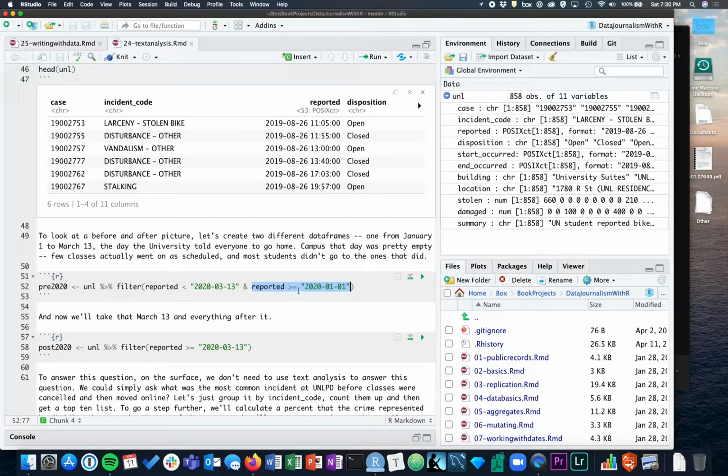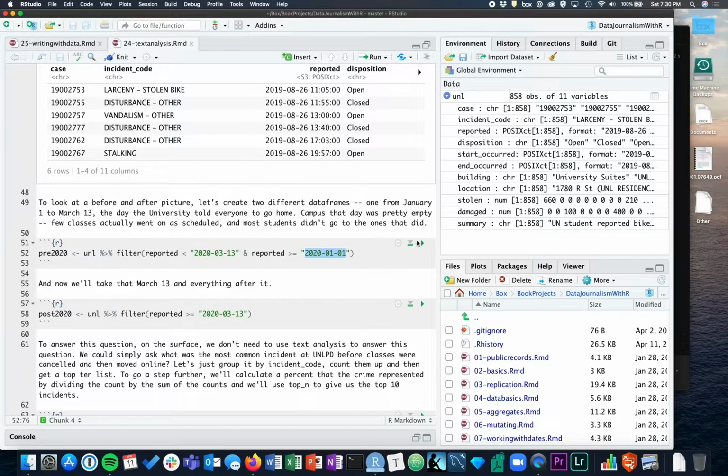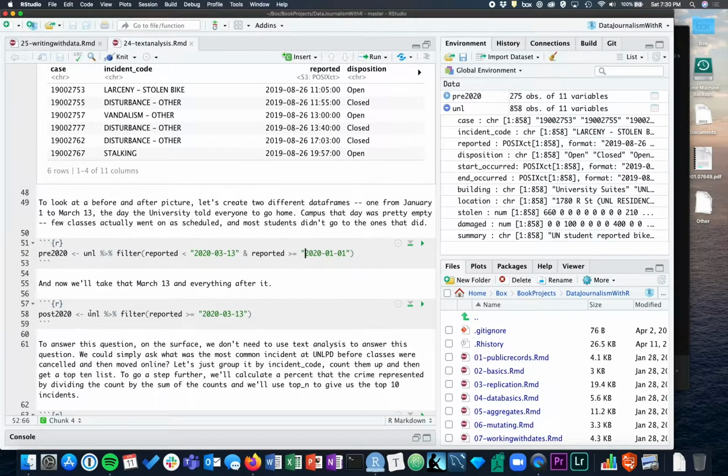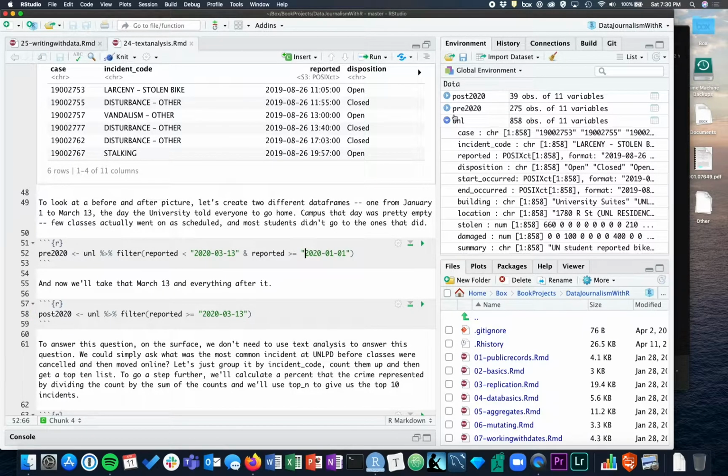All the way back to the beginning of 2020. So this is just pre-cancellation of classes back to the 1st of January 2020. And then that creates a pre-2020, and we'll create a post-2020, which is that Friday on into the end of this data set.